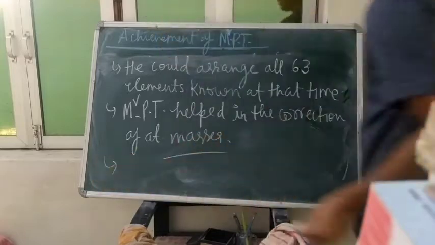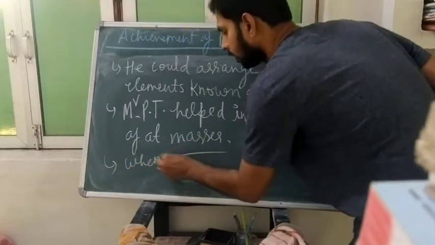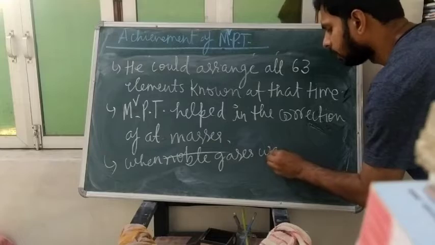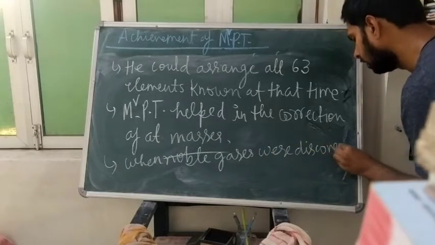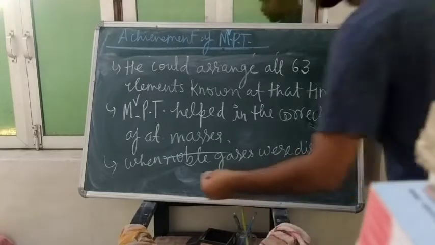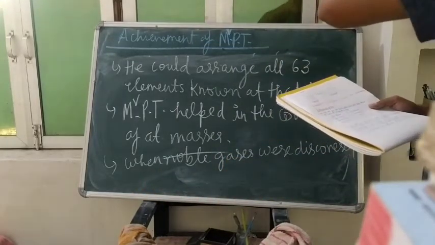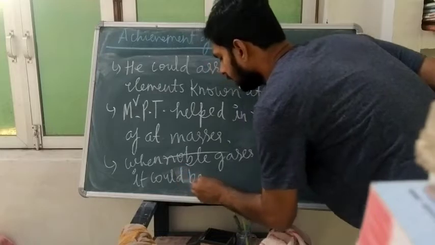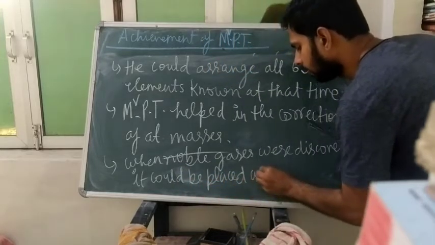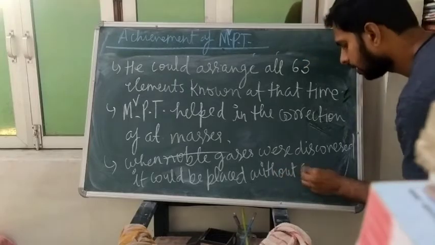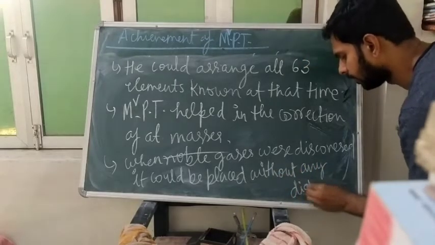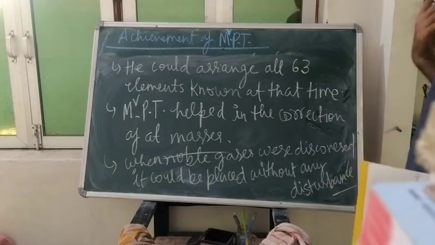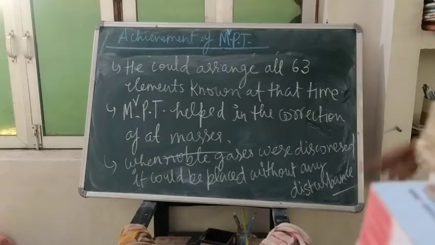Next, one more achievement: when noble gases were discovered, they could be placed without any disturbance in the Mendeleev periodic table.